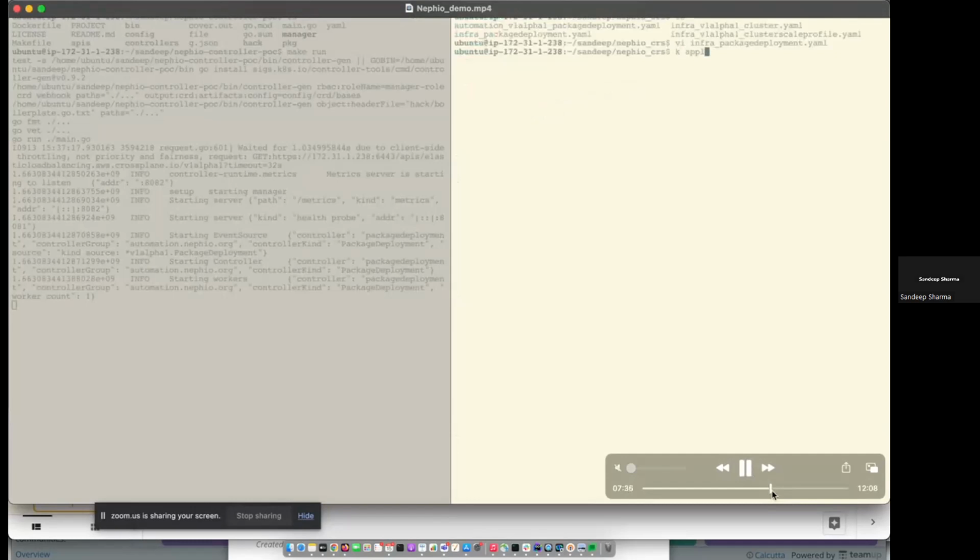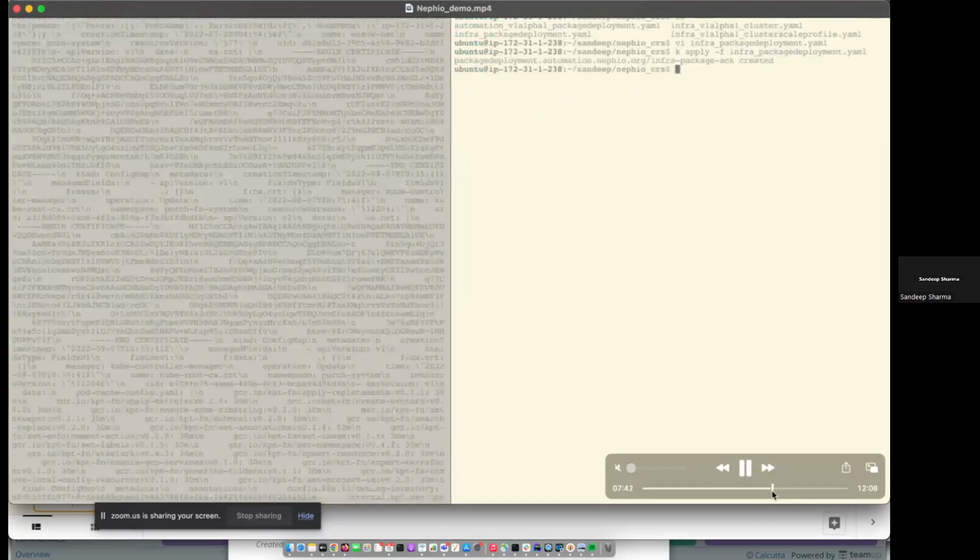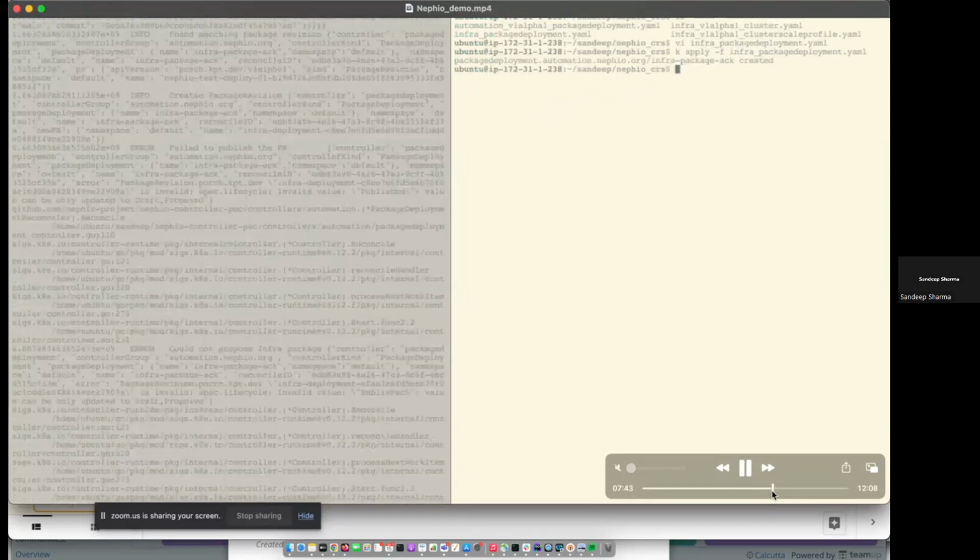Now we are going to apply this intent. So the controller in the backend would have reconciled it and pushed the curated package to the infra repo.